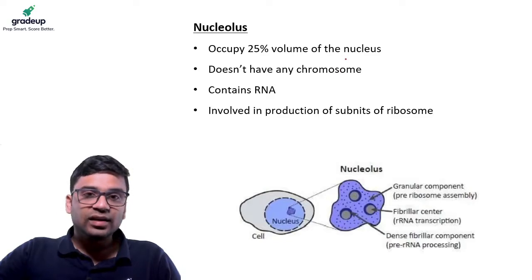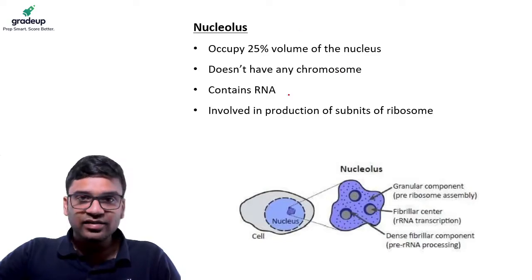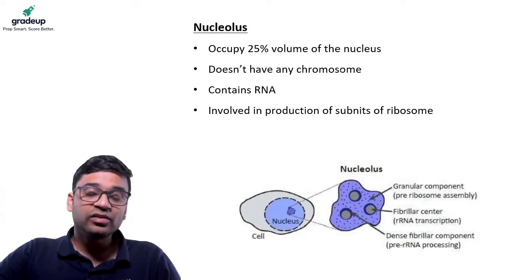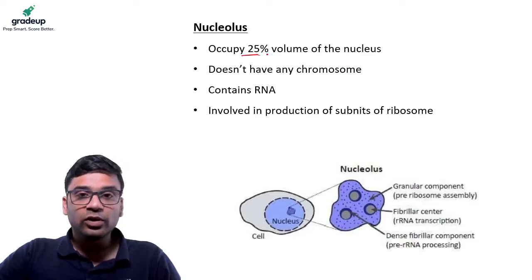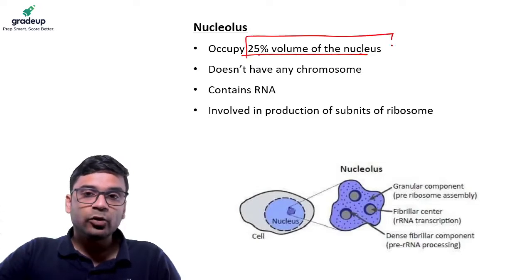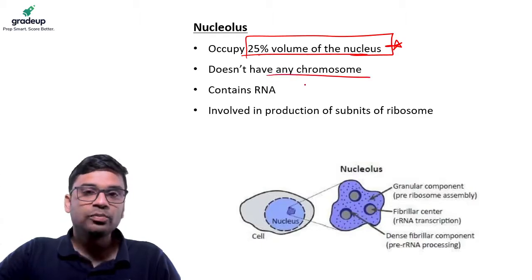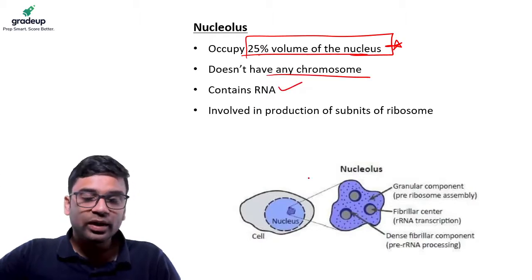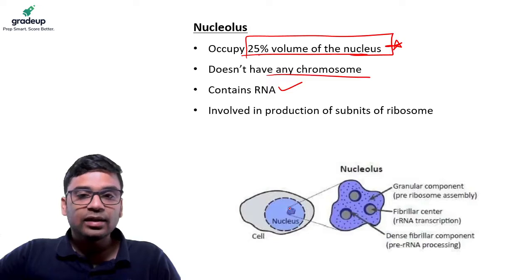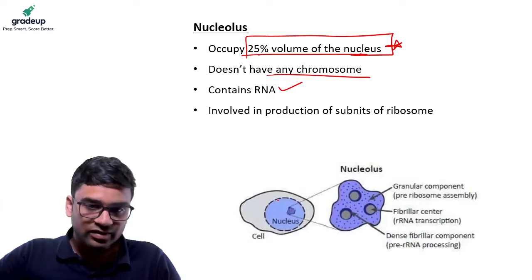We have seen that the nucleus has DNA and chromosome and other structures. There is also something called nucleolus, which I have told you. It occupies 25% of the volume of the nucleus. There is no chromosome, but it has RNA. Most DNA and chromosomes are there in the nucleus itself.